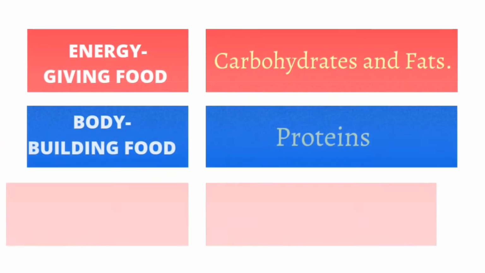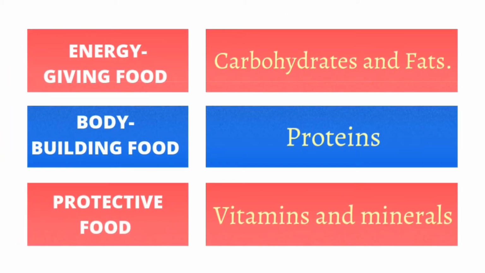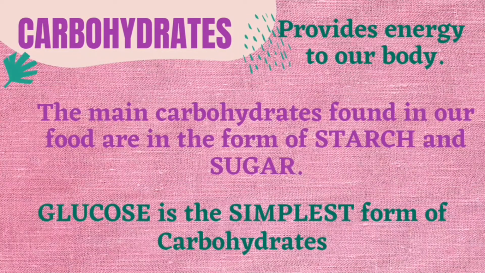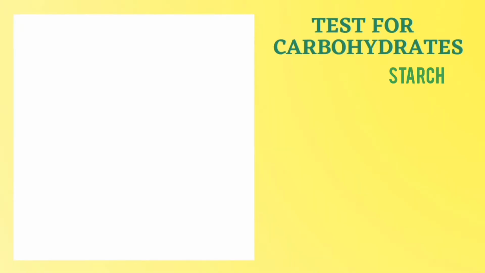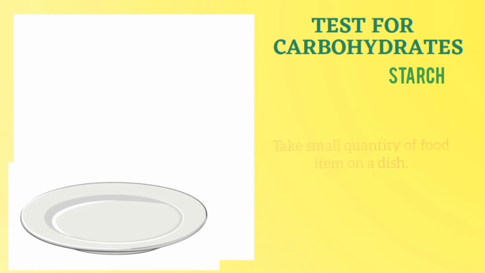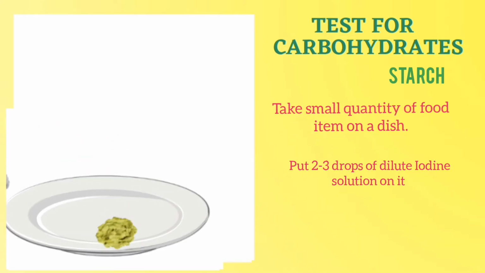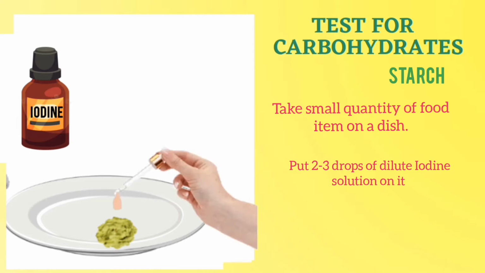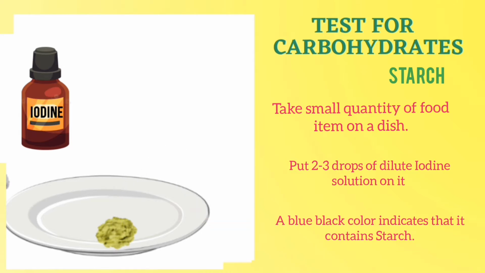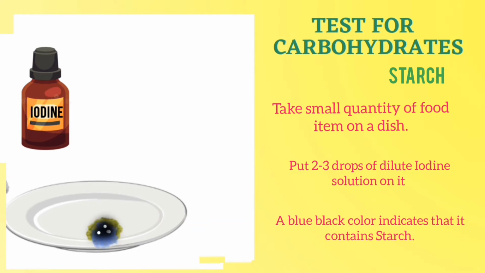Different food components are grouped into 3 classes: energy giving food, body building food, and protective food. Carbohydrates' main function is to provide energy to our body. These are found in our food in the form of starch and sugar. To test the presence of starch in any food item, add 2-3 drops of dilute iodine solution on it. If iodine changes its color to blue-black, it indicates that the food item contains starch.